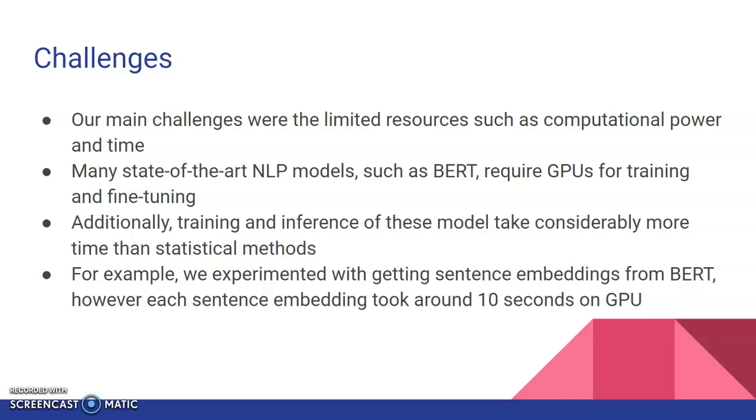So let me explain first about the challenges that we had in this hackathon. Our main challenges were the limited resources such as computational power and time, because many state-of-the-art NLP models such as BERT require GPUs for training and fine-tuning. Additionally, training and inference of these models take considerably more time than statistical methods. For example, we experimented with getting sentence embeddings from BERT. However, each sentence embedding took around 10 seconds on GPU.